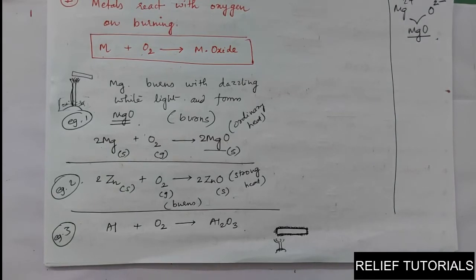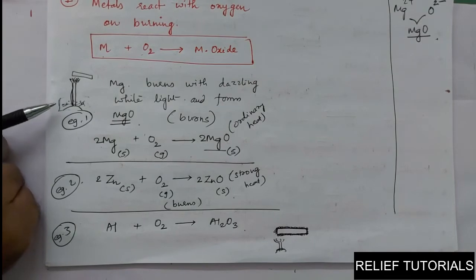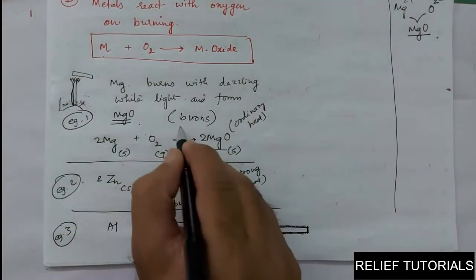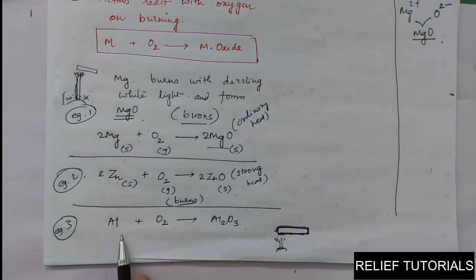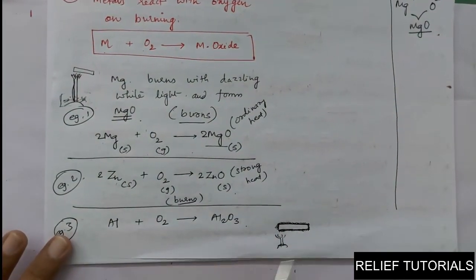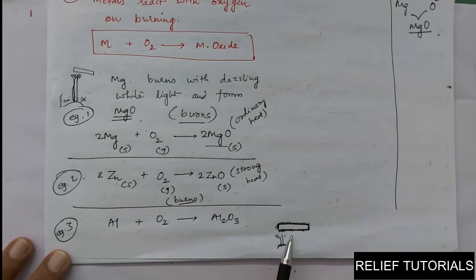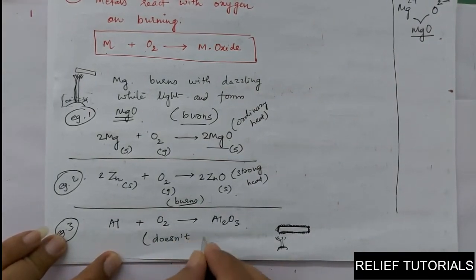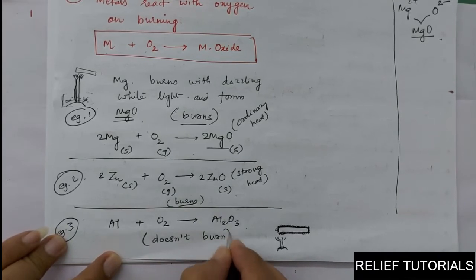It will not burn. What I want to say is, it will not decompose into powder form like this. So magnesium and zinc both burn. Aluminium does not burn, but it combines with oxygen and forms an aluminium oxide layer over the surface of the aluminium strip. So we can say aluminium does not burn.